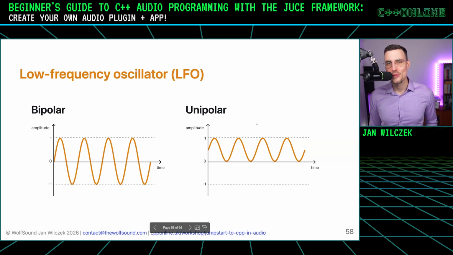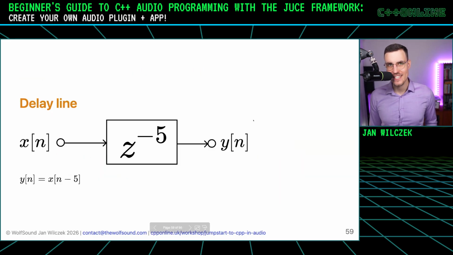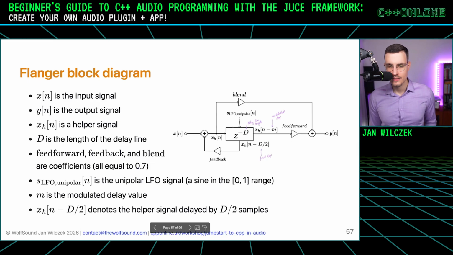But then comes the more difficult bit, the delay line. I remember in one of my workshops, there was a great software engineer that came and said, okay, but what is a delay line, right? And this is very natural, and you don't need to understand it. That's what the workshop is about. But nevertheless, I'll explain it here. So the delay sits here in the middle and is a very important part of the flanger effect.